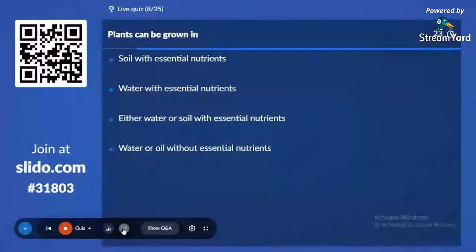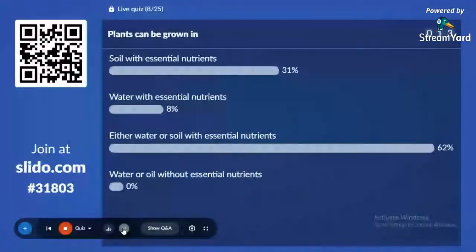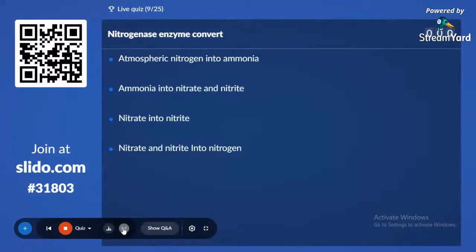Plants can be grown in option A, soil with essential nutrients; option B, water with essential nutrients; option C, either water or soil with essential nutrients; and option D, water or soil without essential nutrients. The majority answer for the question, 62%, is that plants can be grown in either water or soil with essential nutrients. Correct answer, 62%.